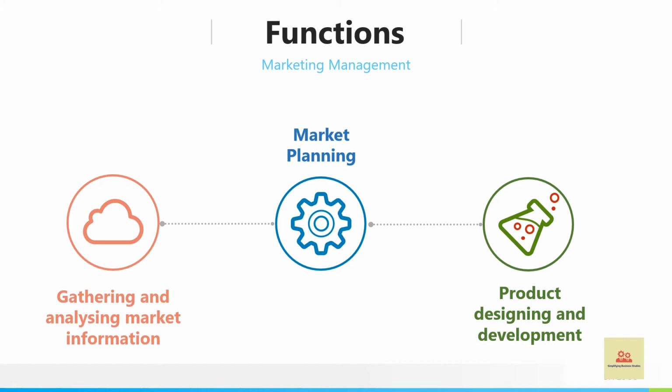So a product can be designed keeping in view the requirements of these two segments of society. One caters only to the usability or durability of the product, and the other definitely brings in durability plus quality and of course brand status. So this is product designing and development, which has to be done very deliberately.